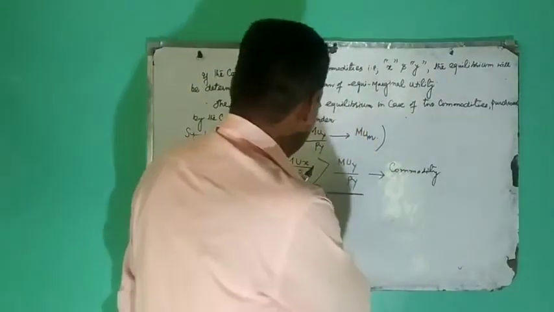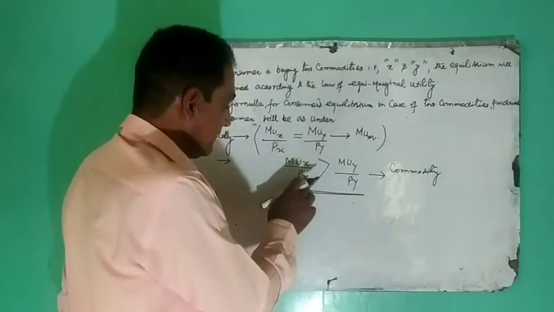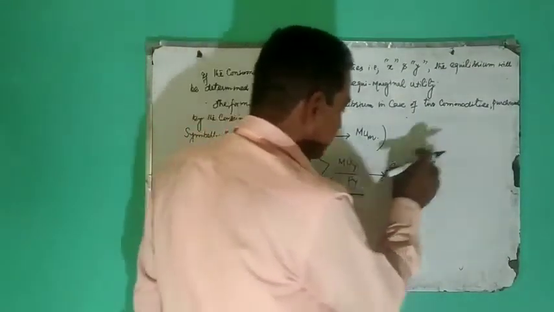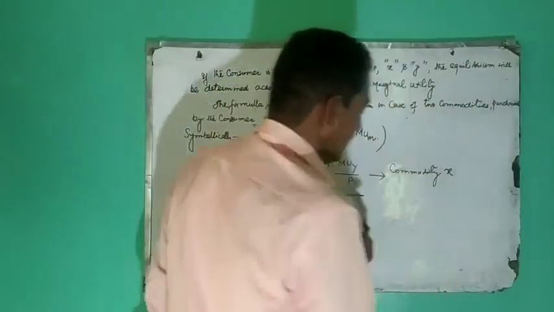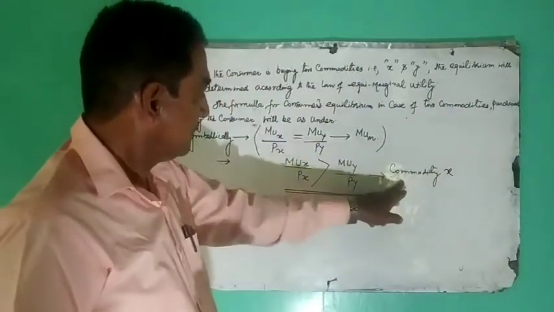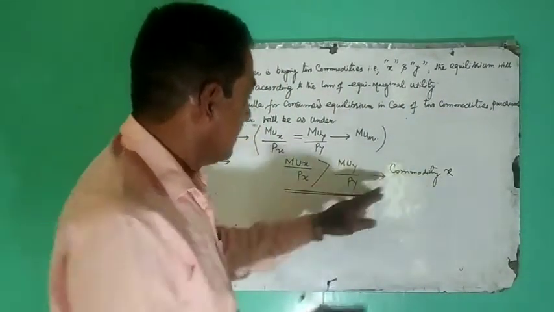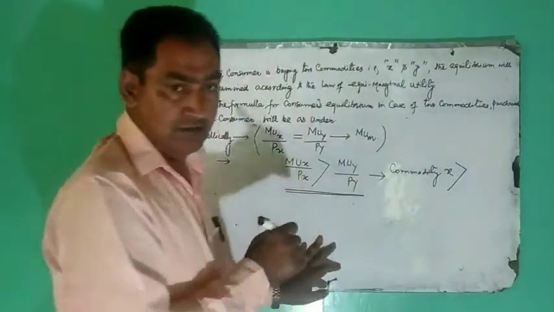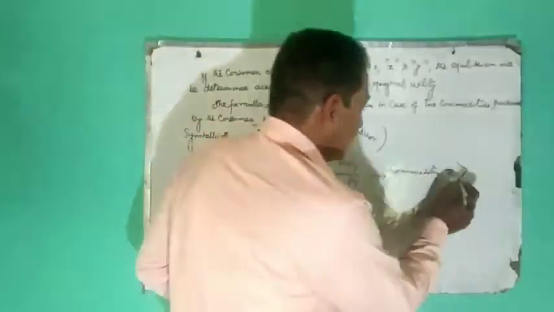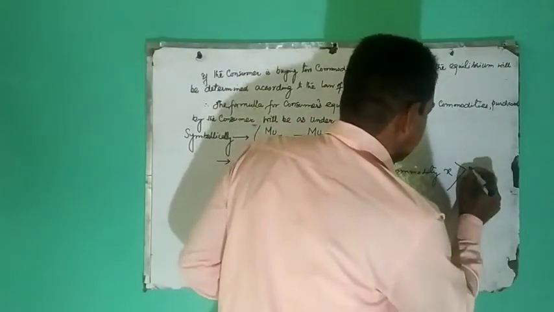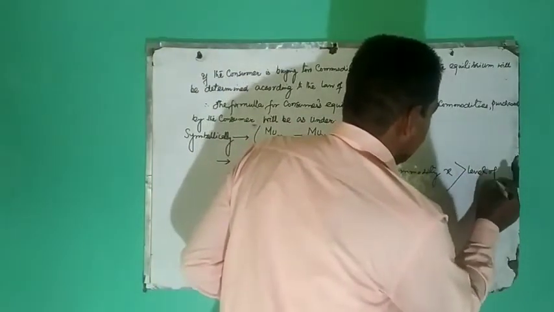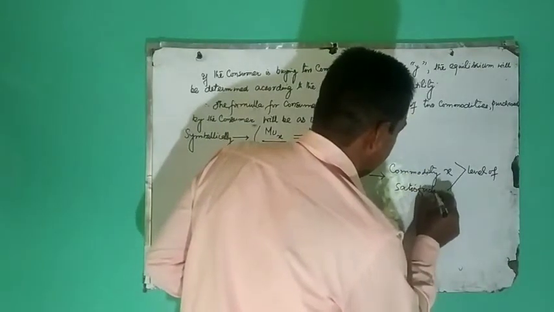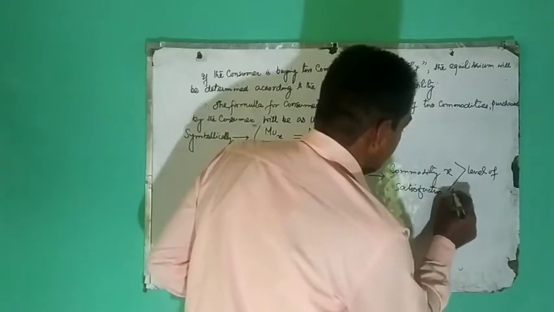In case our marginal utility of x over price of x is greater than marginal utility of y over price of y, means that when consumer consumes commodity x, this commodity x gives greater level of satisfaction to the consumer.